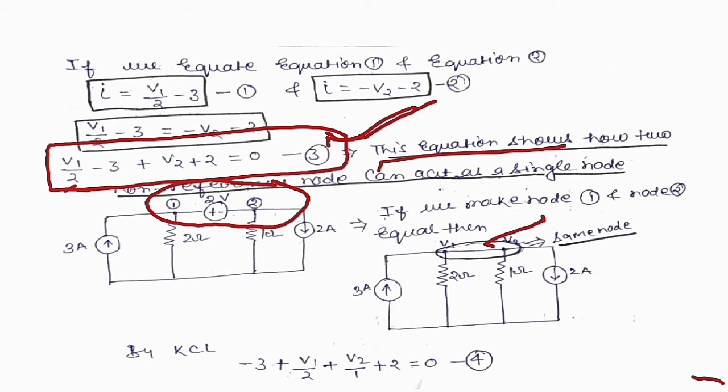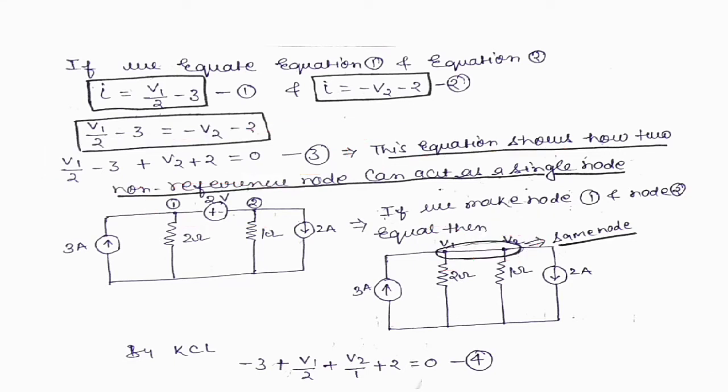If we do not change the values of the voltages V1 and V2, then we can write this equation by using KCL. Considering the direction of the currents, all current is minus 3 plus V1 by 2 plus V2 by 1, plus 2, in the same direction.